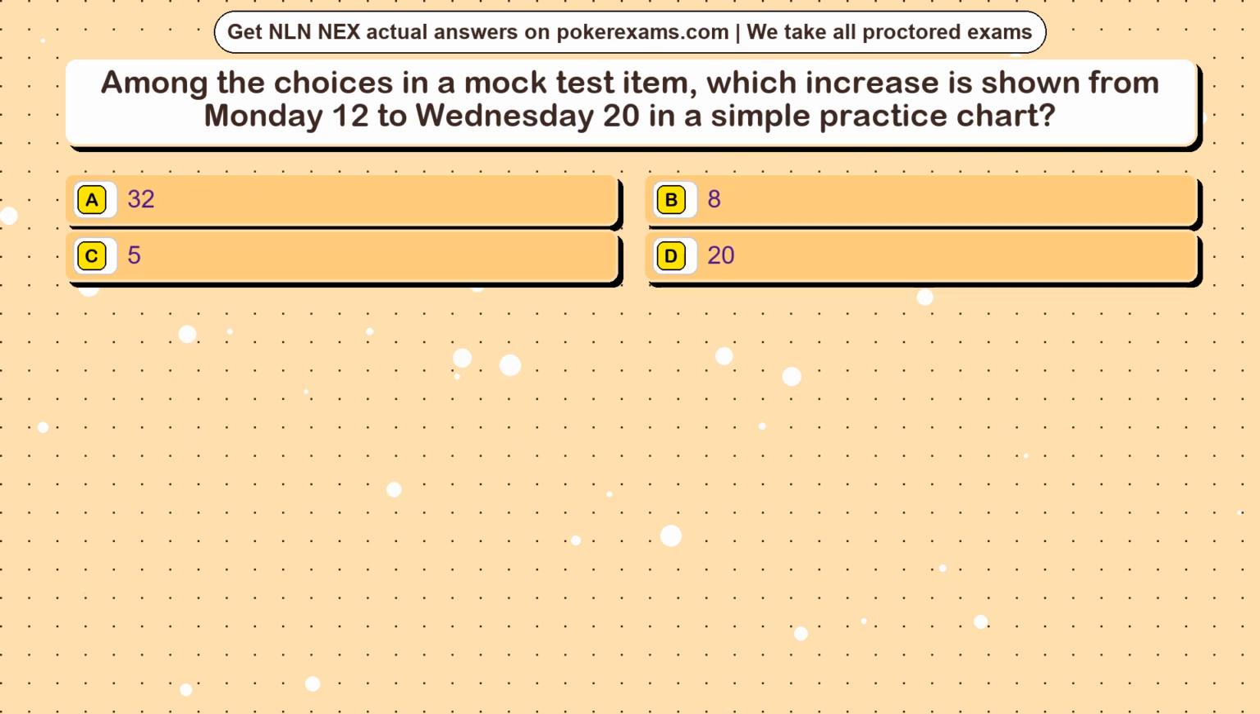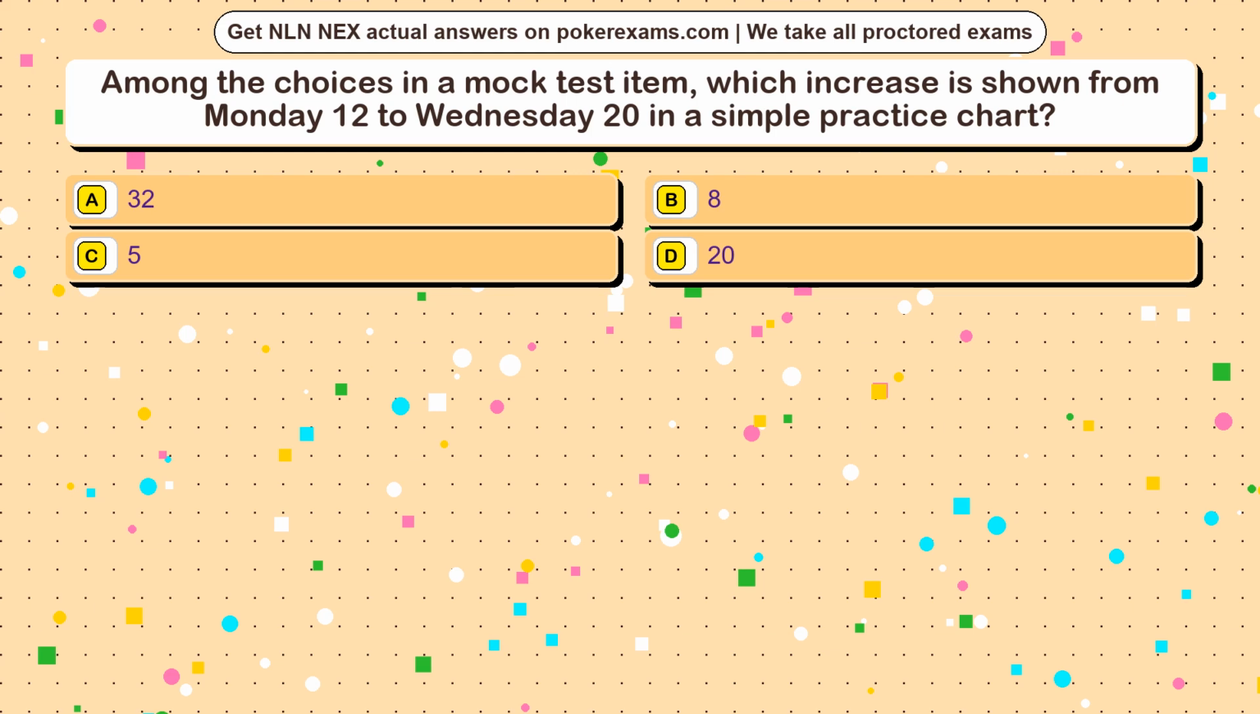Question 15. Among the choices in a mock test item, which increase is shown from Monday 12 to Wednesday 20 in a simple practice chart? Option A, 32. Option B, 8. Option C, 5. Option D, 20.